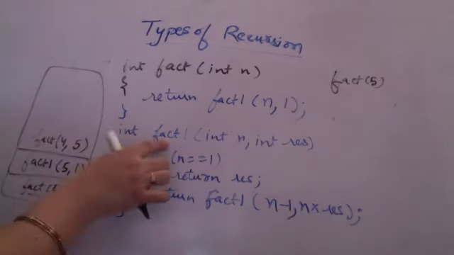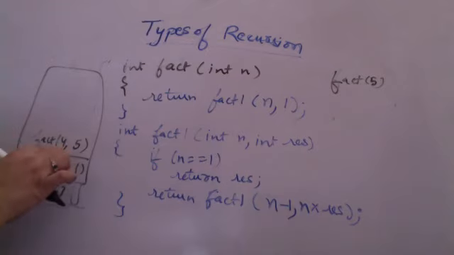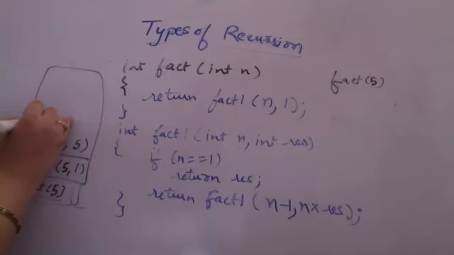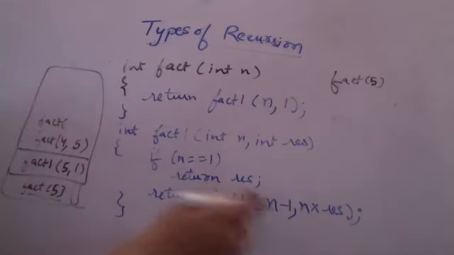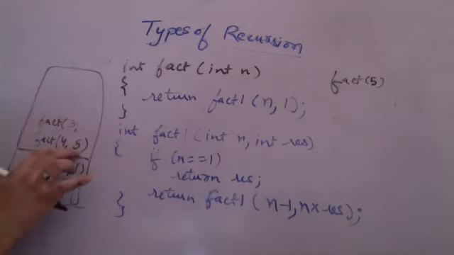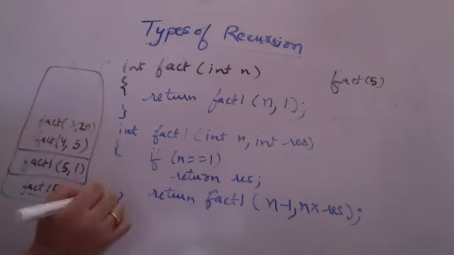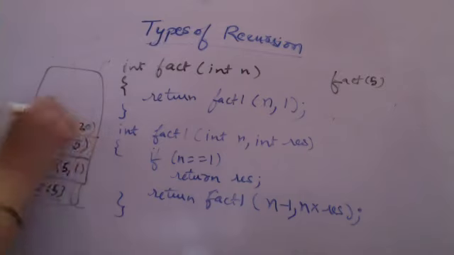Again, when it goes to the recursive call for factorial 4 comma 5, 4 is not 1. Again, what am I returning? I am calling factorial for 3 comma, I have multiplied 5 and 4. So I am calling 3 comma 20. This is my recursive call.